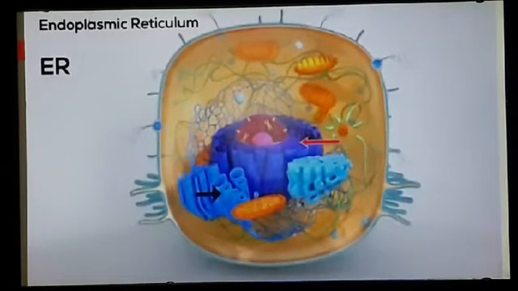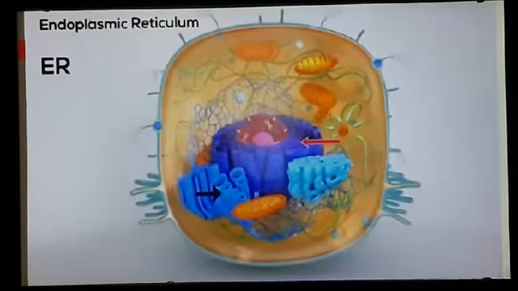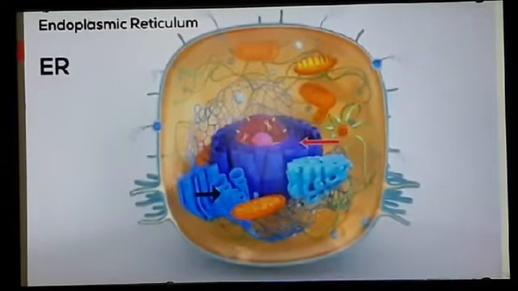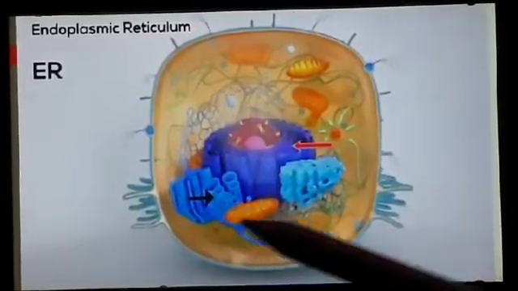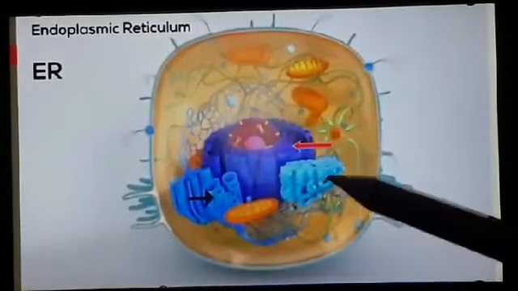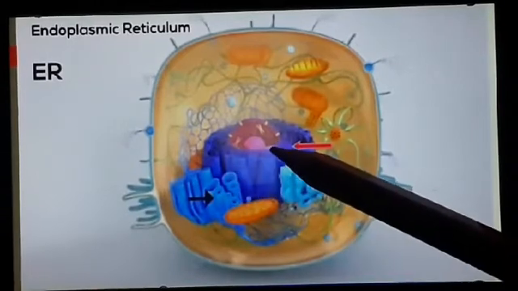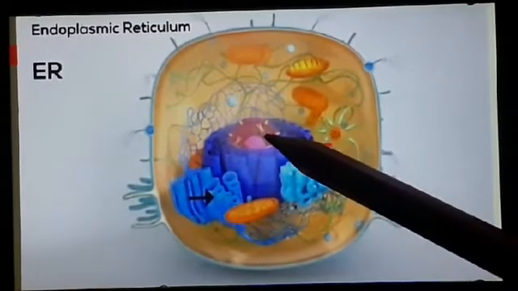So endoplasmic reticulum is a continuous membrane system, and it is present throughout the cytoplasm, and it is connected with the nuclear membrane. This is the nucleus in the center.